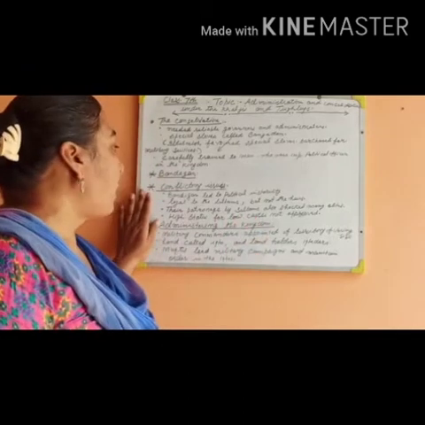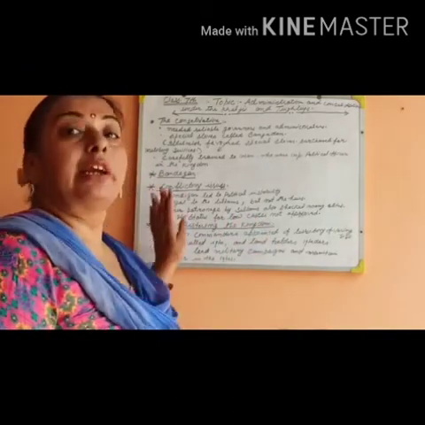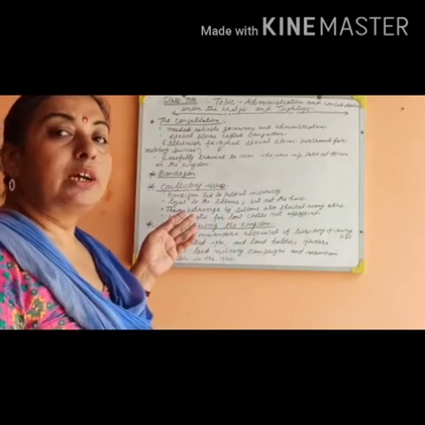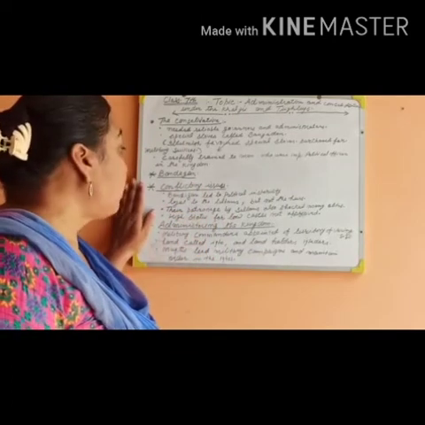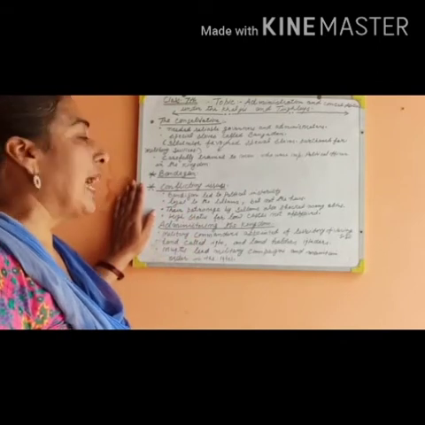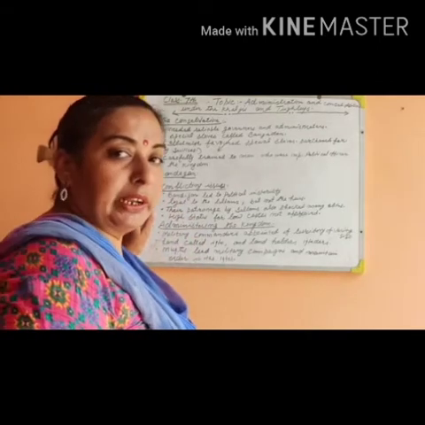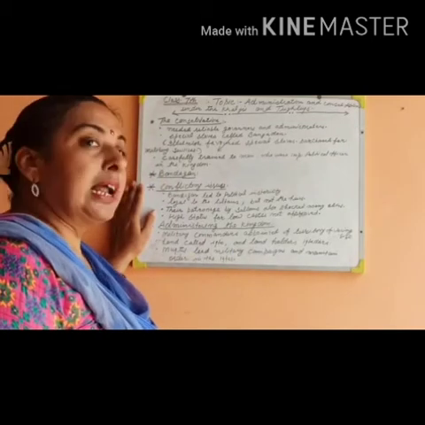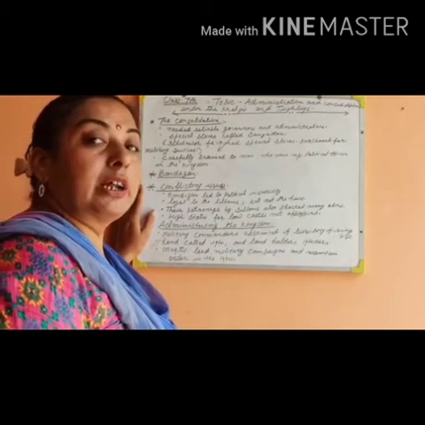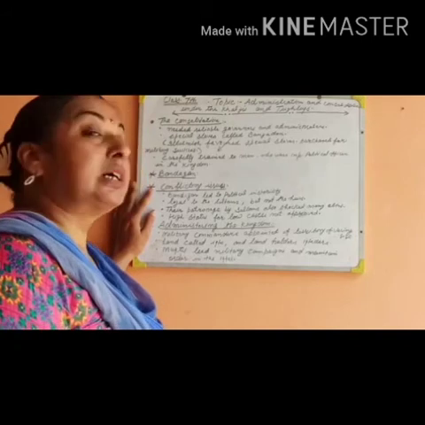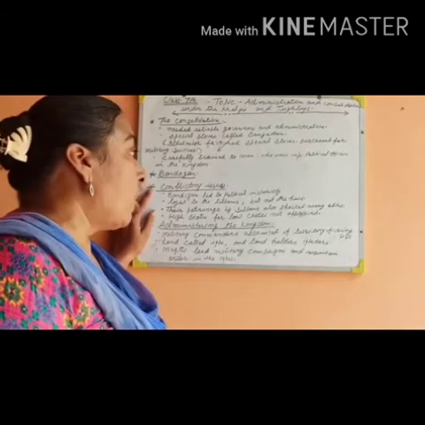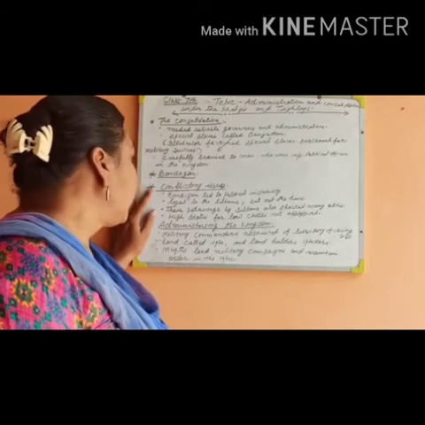Now the next topic is conflicting issues. What were the issues from where the rulers' conflict arose? Firstly, bandagan led to political instability. Bandagan were loyal to the sultan but not to their heirs.